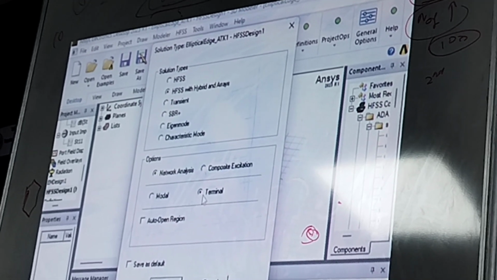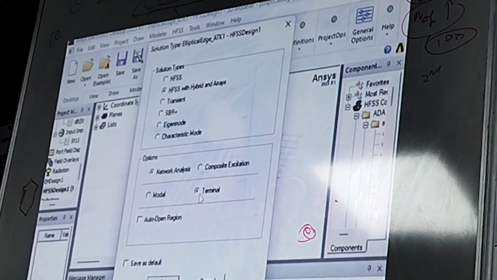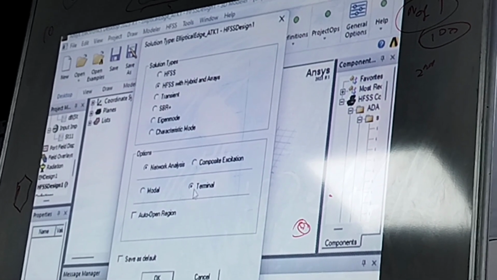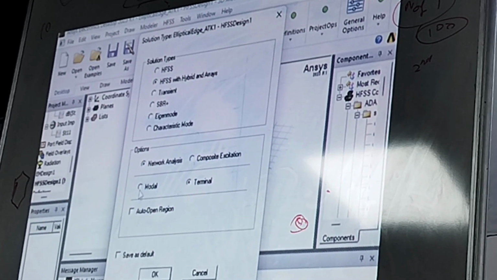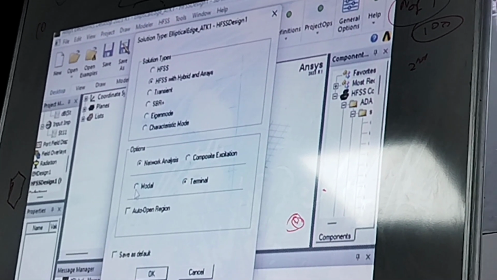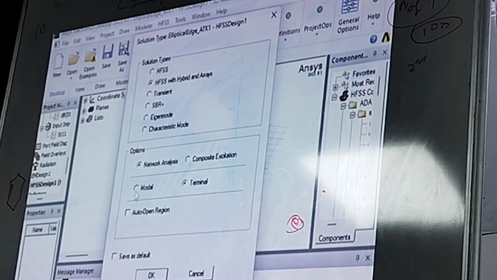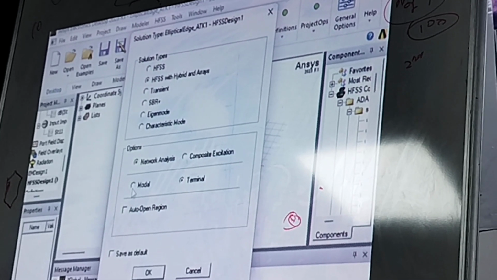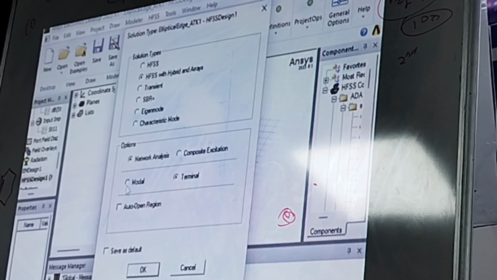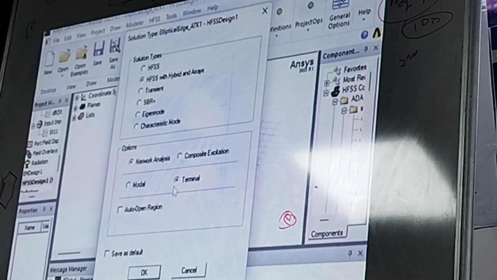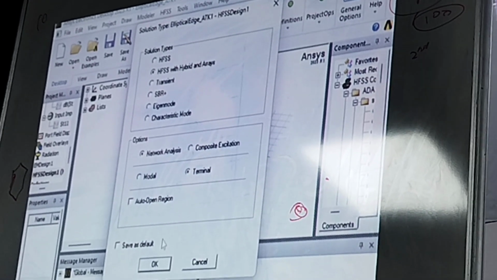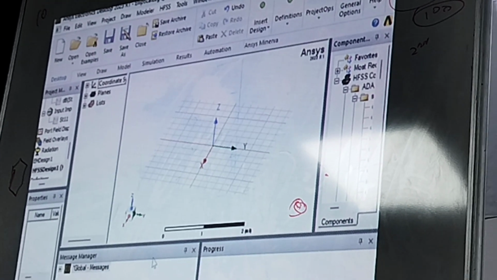Like we will be having a resonant ground plane, it will be the terminal, and whatever the transmission line or the model we are using. Basically, let's suppose you are analyzing different types of modes you are exciting and seeing, for each and every mode of excitation, how my results are varying. In that particular case, you can go for Modal. For filters we can do that, yeah, you can go for Modal.